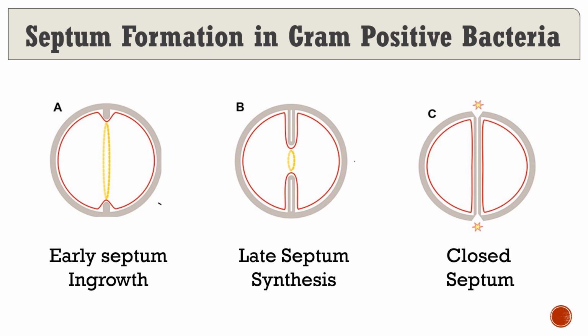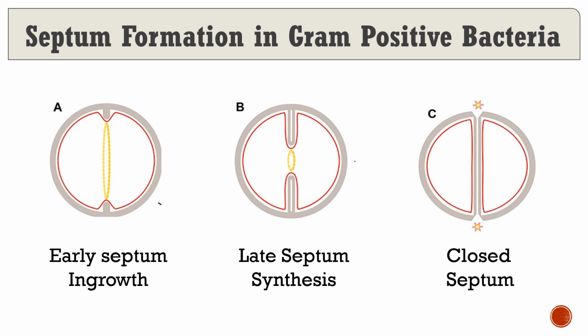In this schematic diagram, we see gram-positive cocci. In the very first figure, we can see an early septum in growth. In this, synthesis of new wall begins at an equatorial ridge. Figure B shows the condition of late septum synthesis.